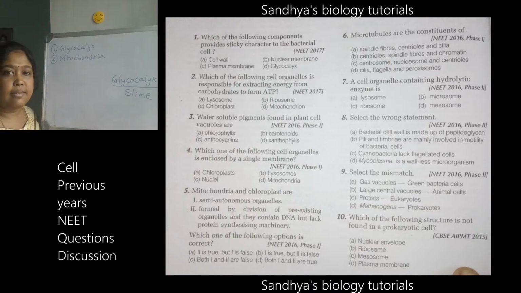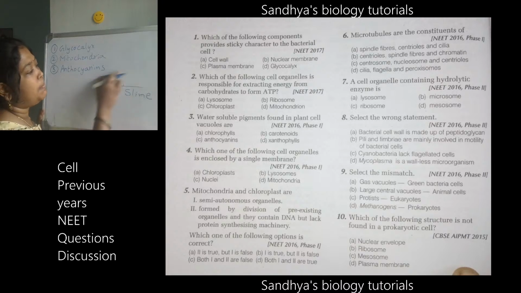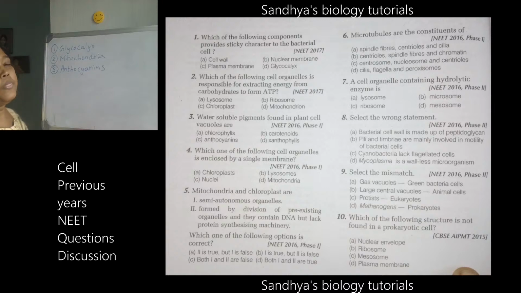But here they are asking about water soluble pigments found in the plant cell. I'll give you one more clue: they cannot cross the plasma membrane. So the third one is anthocyanins. These pigments cannot cross the cell membrane and won't leak to the outer side, and they are water soluble pigments.